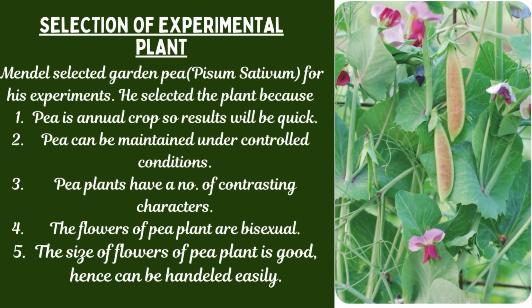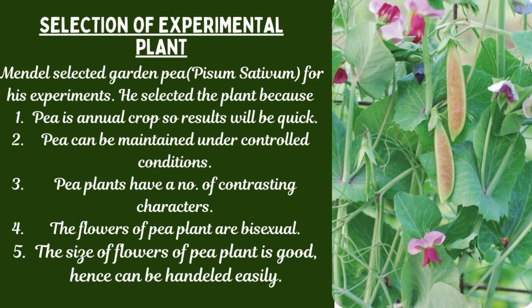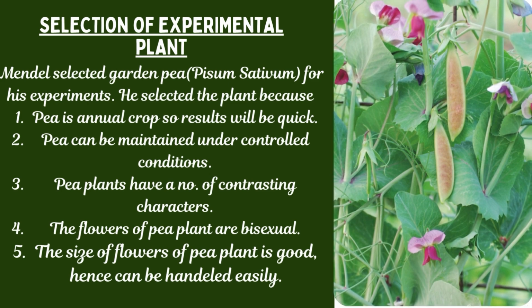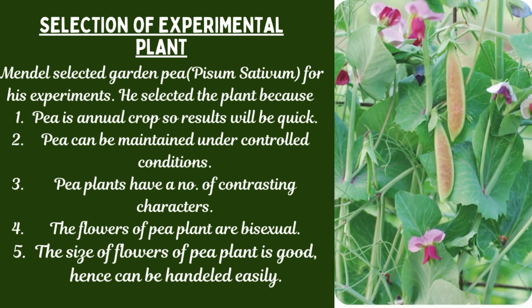Selection of experimental plant. In this, we'll study which plant Mendel selected for carrying out his breeding experiments and why he selected the very plant. The experimental plant that Mendel selected is garden pea, that is Pisum sativum. He selected this very plant for experimentation because Pisum sativum or garden pea possesses some features.